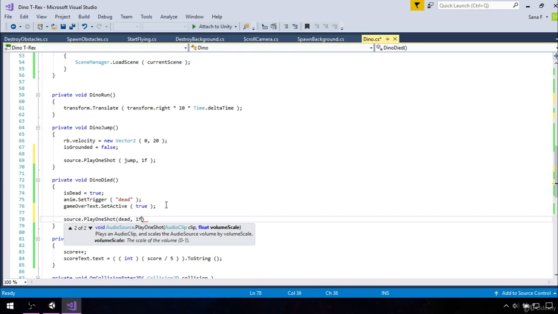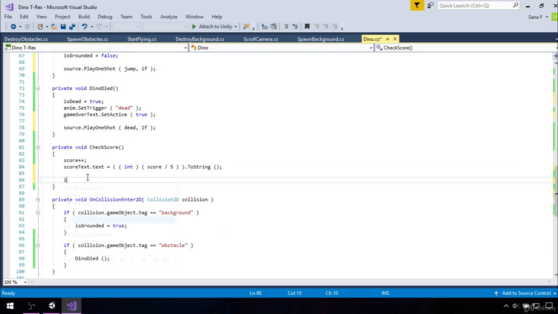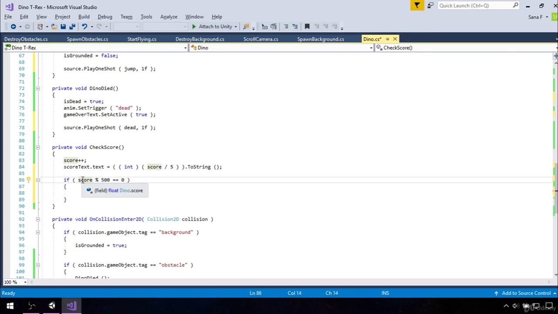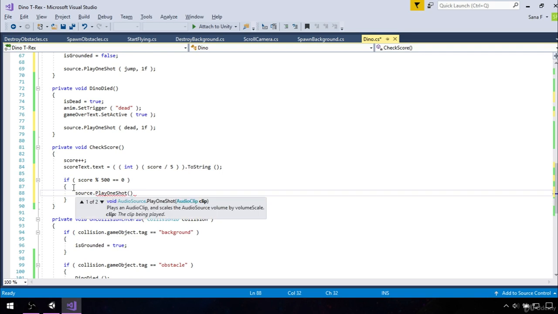comma 1F. Now for our score, we want to mark every 100 scores, so our score gets to 100, we want it to make some sound, then when it gets to 200, then 3, 4 and so on. That's why we will say this. Go to check score. So let's say if score mod 500 equals to 0, so if the remainder from this operation is equal to 0, then do this. And do this meaning play one sound. So source dot play one shot, our clip is called score sound, and keep the volume, so 1F.